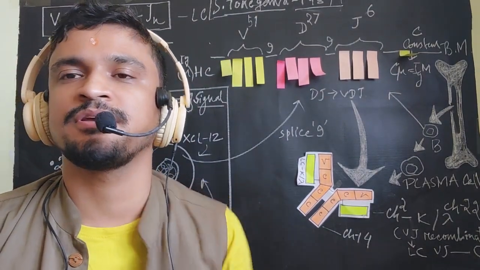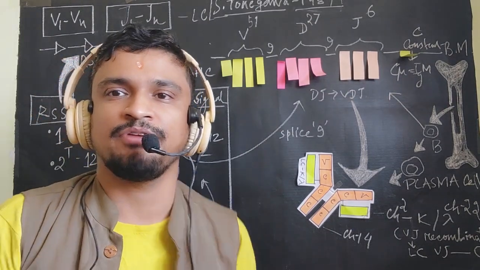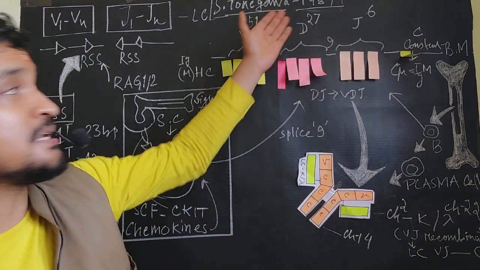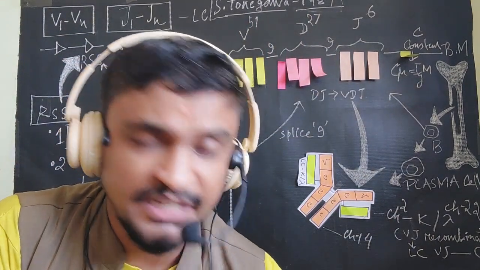Today, we shall be discussing a very intricate and interesting topic in a simpler way, that is VDJ recombination, which earned a Nobel Prize in 1987 for Tonegawa. So, our topic is VDJ recombination.